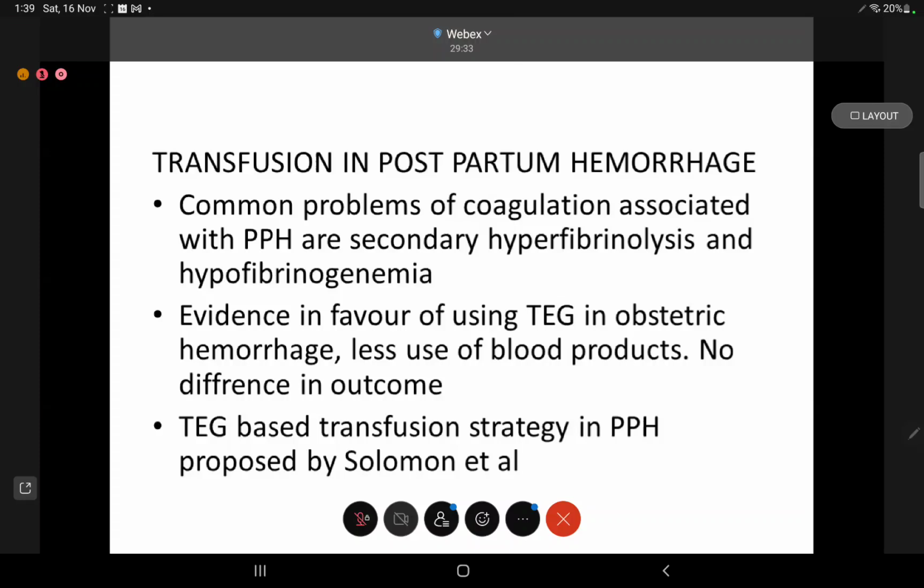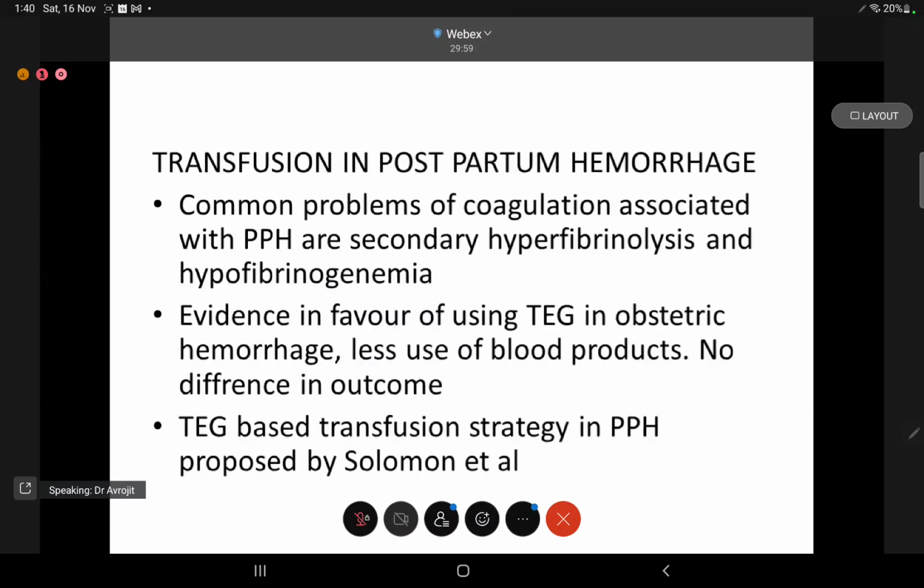There have been multiple studies. In fact, there has been a TEG-based transfusion strategy in PPH, proposed by Solomon C. et al. The common problems of coagulation in PPH are secondary hyperfibrinolysis and hypofibrinogenemia. There has been evidence in favor of using TEG in obstetric hemorrhage, which leads to less use of blood products. However, there has been no difference in the final outcome.